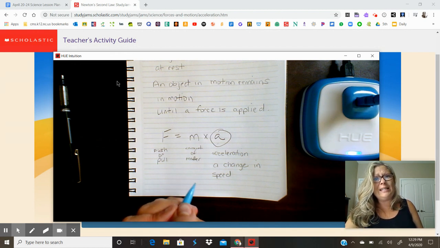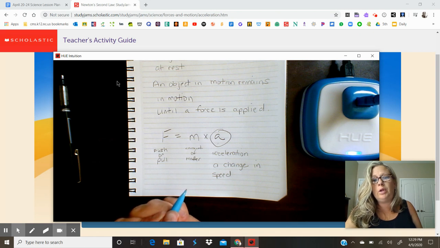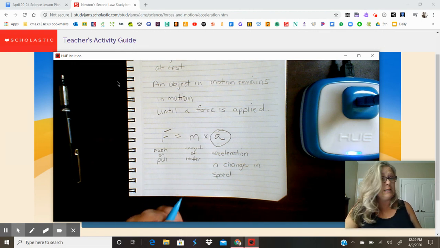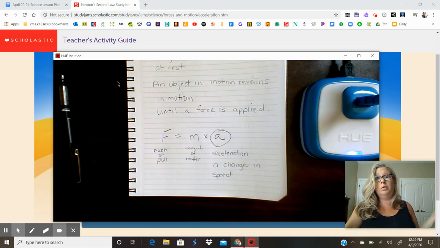That means anytime you change your speed, you're accelerating. Tell your parents that. Tell them that when they put on the brakes, they're accelerating. They won't believe you. You'll have to show them this, and then probably they won't believe me, and you'll have to go Google it to prove it to your parents. Tell them this, word for word. Miss Godfrey says that when you put on the brakes in the car, you're accelerating. And the reason that I'm right is the definition is a change in speed. So when you put on the brakes, are you changing your speed? Yes, you are.